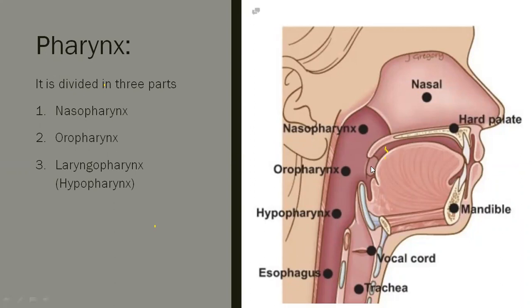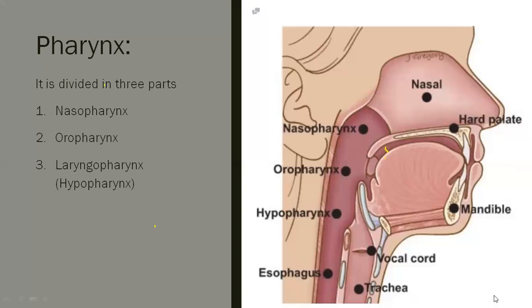Oro means it is connected to the mouth. So nasopharynx near the nasal cavity, oropharynx near the mouth, and below that the hypopharynx. Hypo means below, epi means above. These are the three parts of the pharynx.